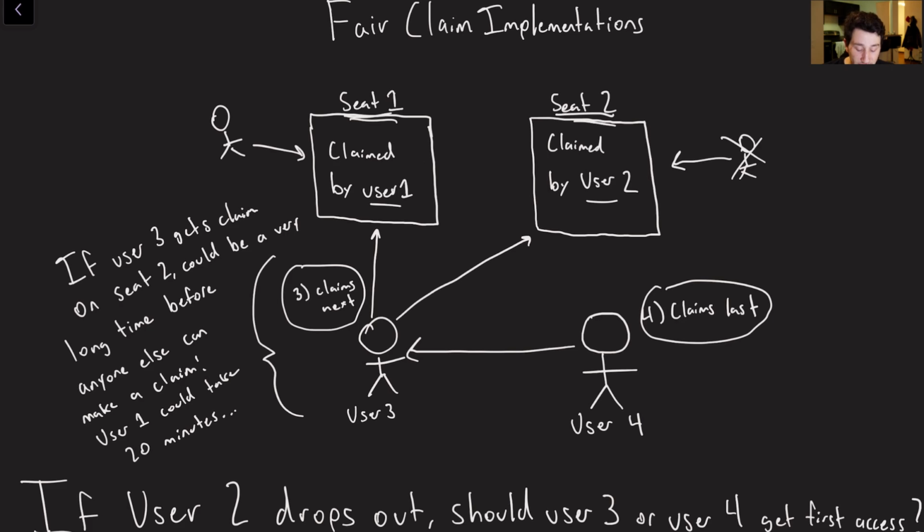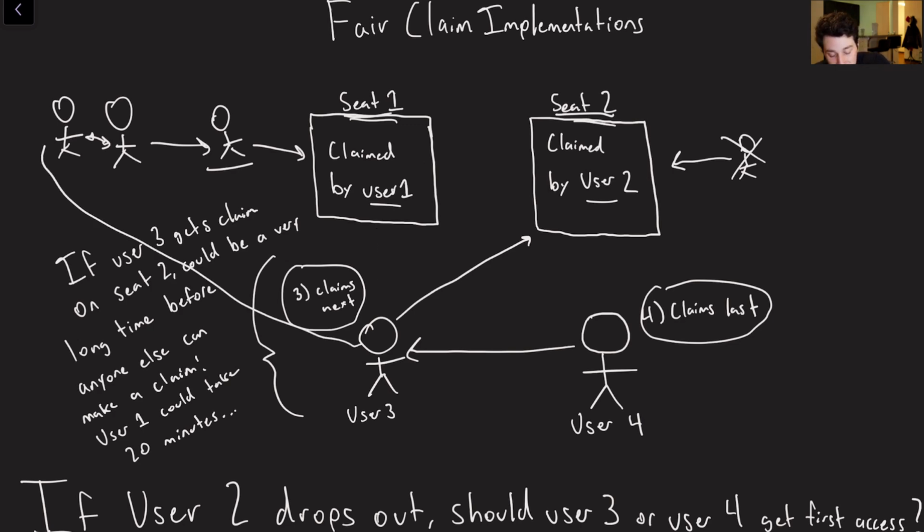Now the problem is that user 1 is not done booking, right? So user 1 can take forever to book, or however long it is until their claim expires. And in a real crappy situation, not only was user 1 staking a claim on seat 1, but we have a whole chain of users over here. And then this guy, rather than directly staking on seat 1, basically staked his claim behind all of these guys. So now he's first in priority over here and fourth in priority over on the left.